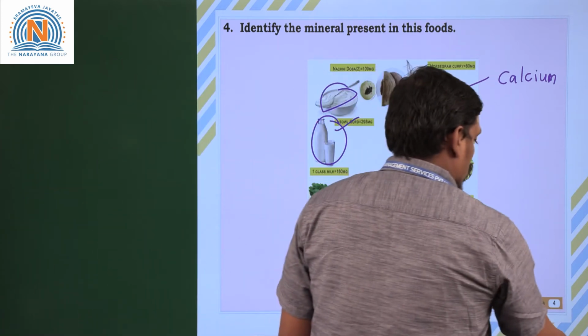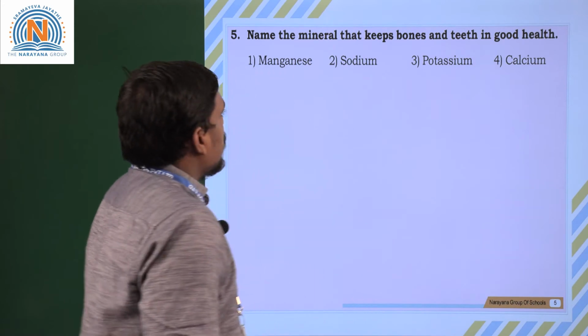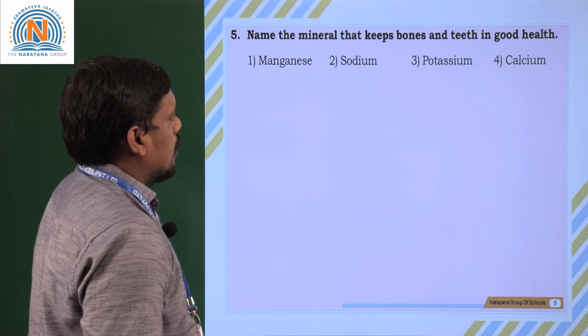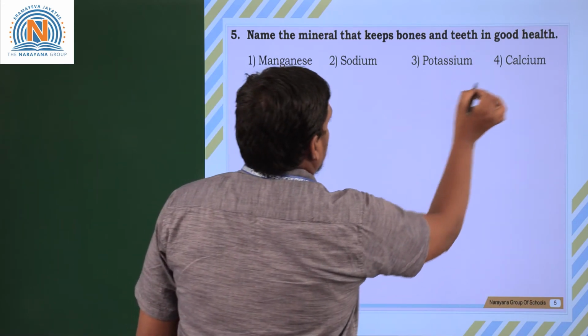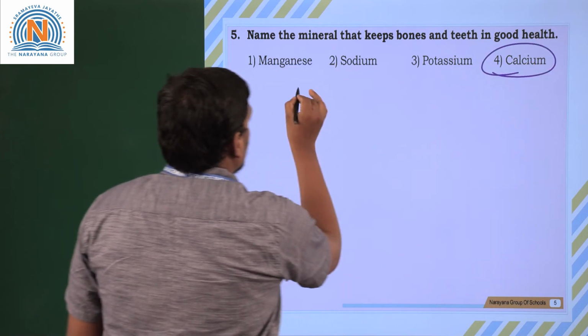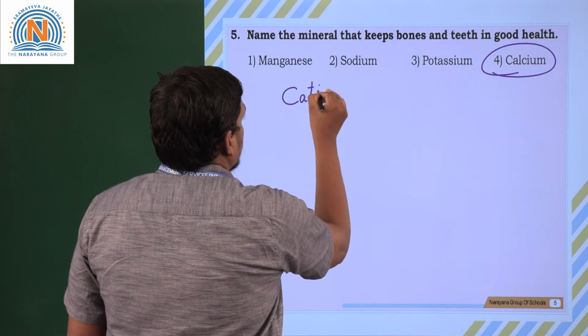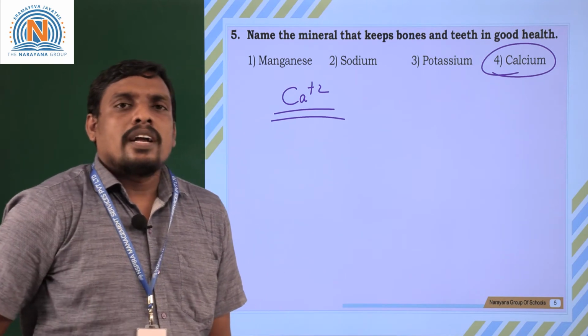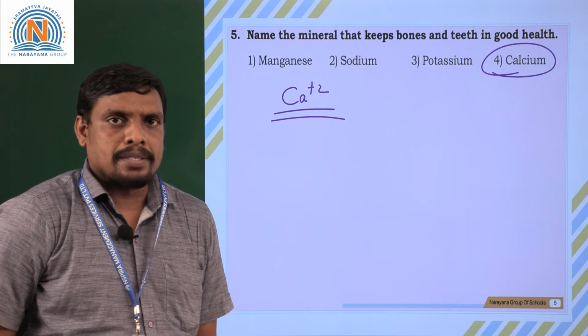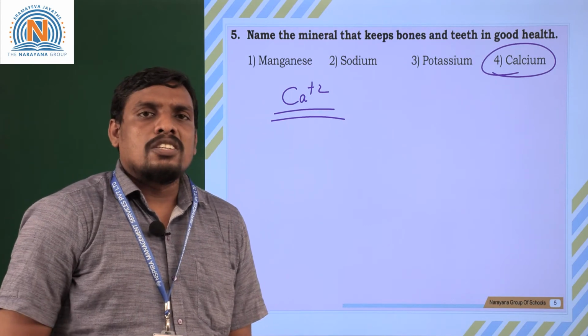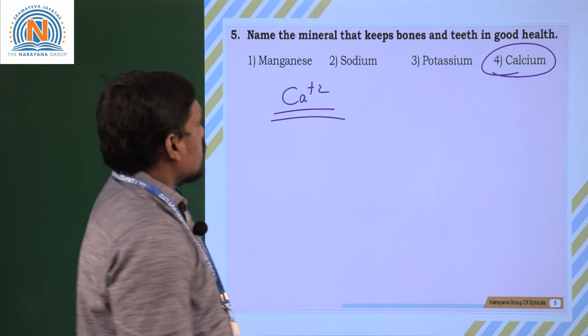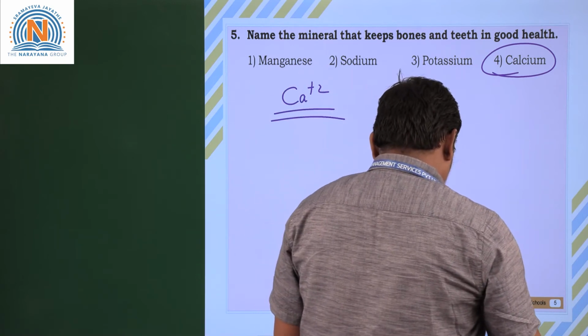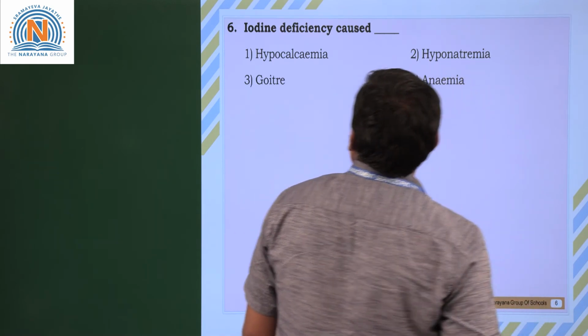Clear students? Moving to next question. Name the mineral that keeps bones and teeth in good health. Bones are richly made up of calcium. You know that calcium is a substance that is seen in the bones. Bones are made up of calcium phosphate and calcium carbonates. Even teeth are made up of calcium carbonates and calcium phosphate. Clear students? Moving to next question. Let us see the next question.